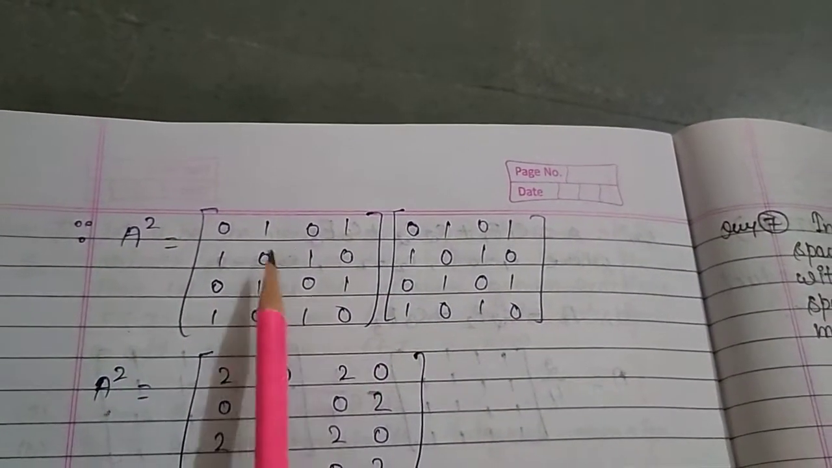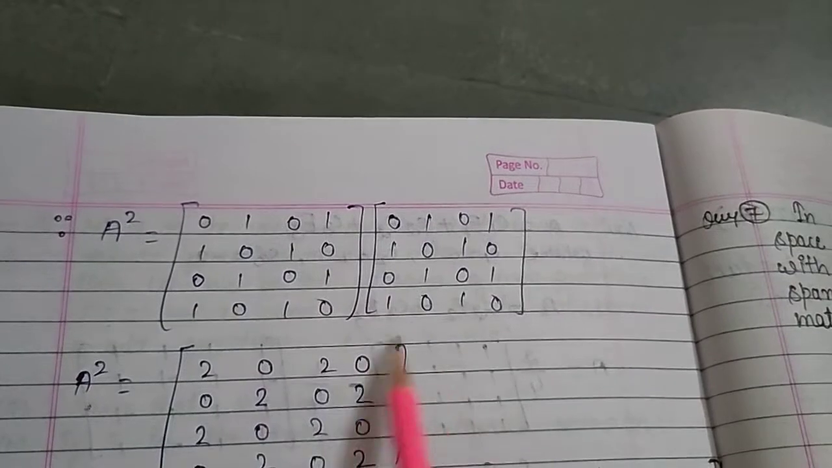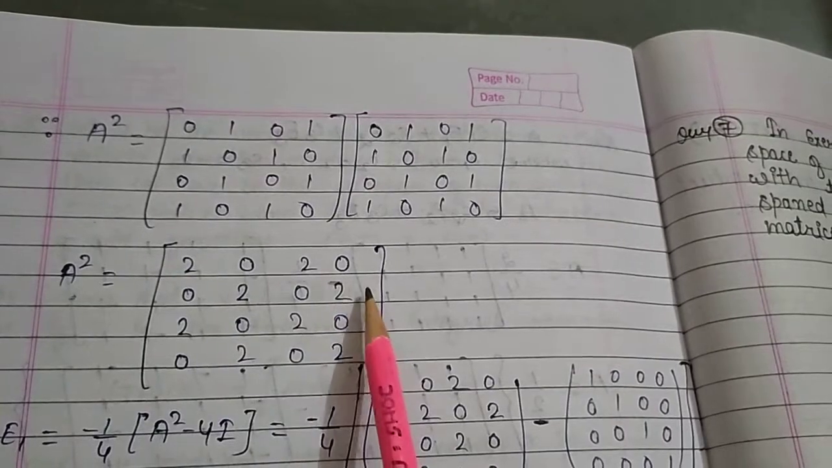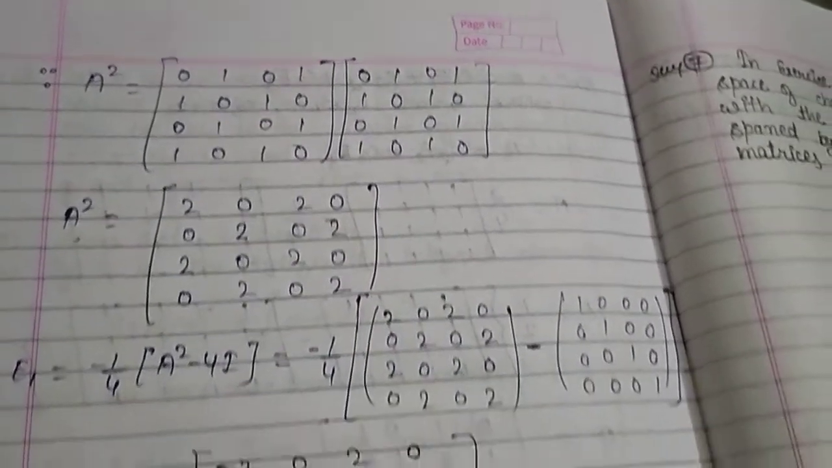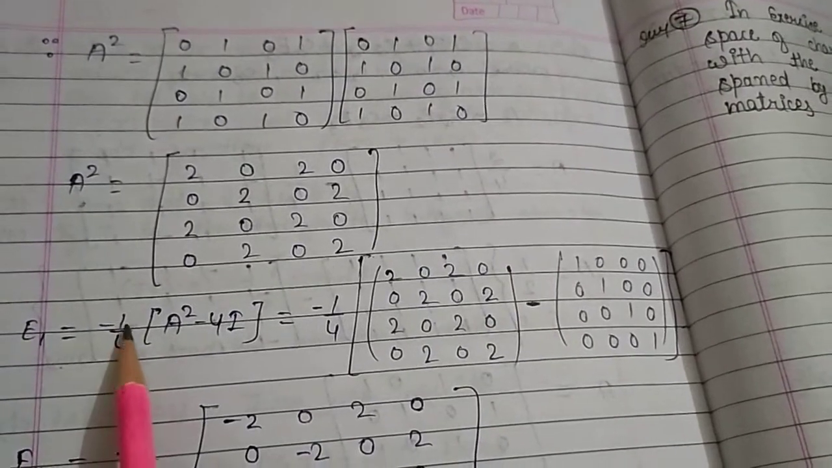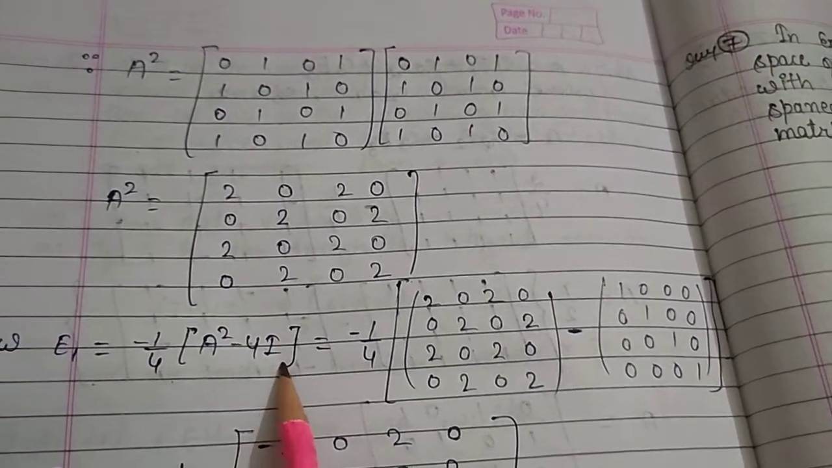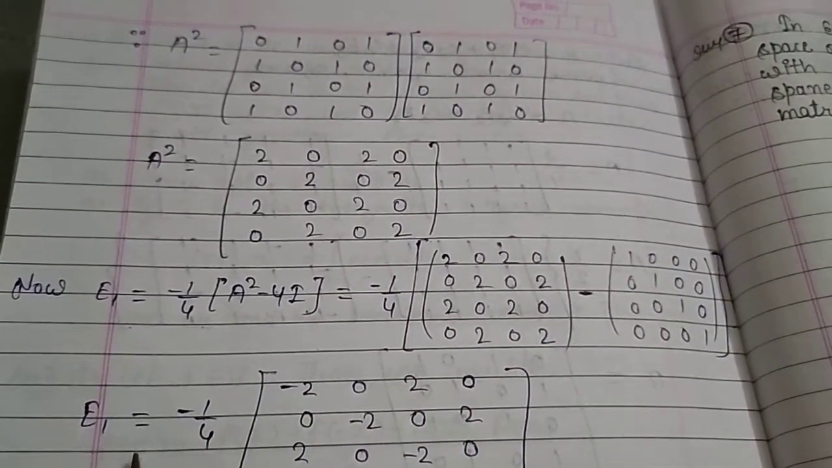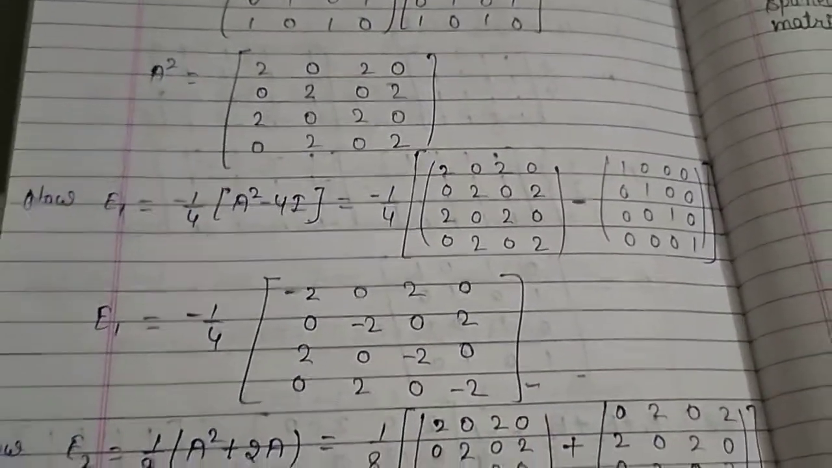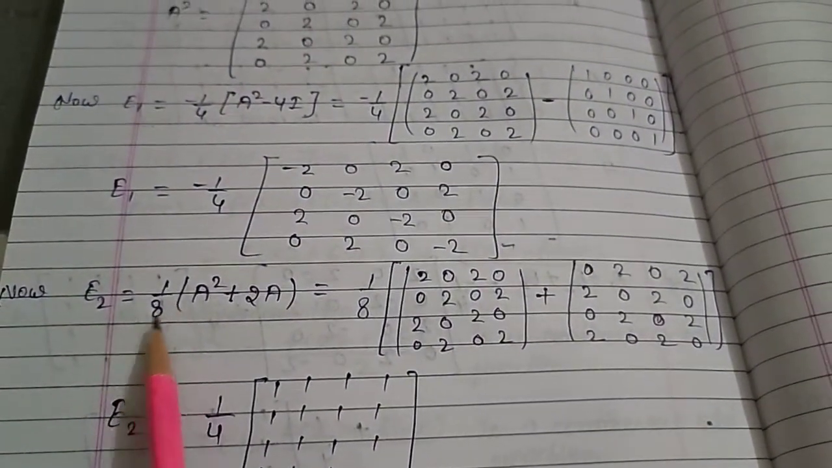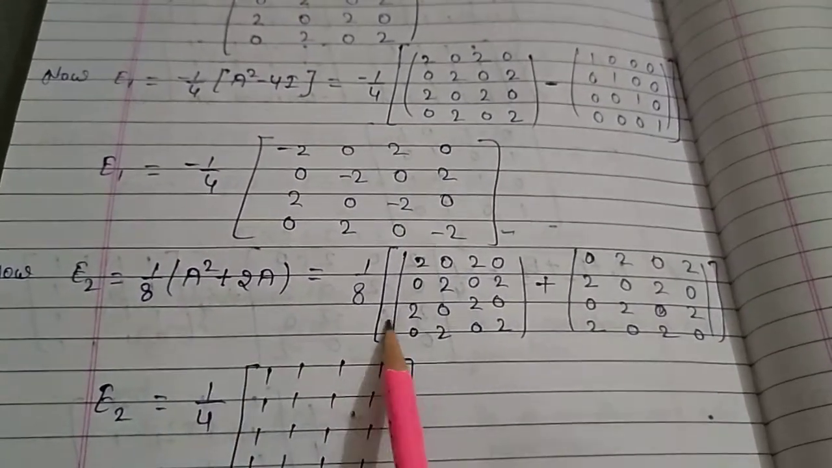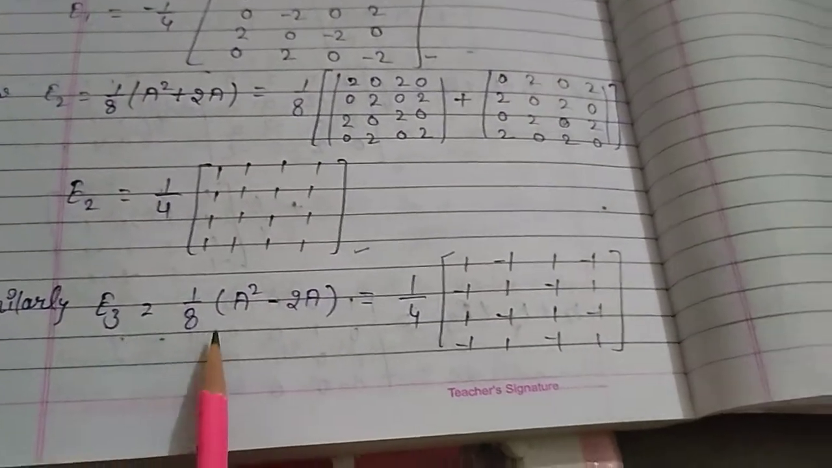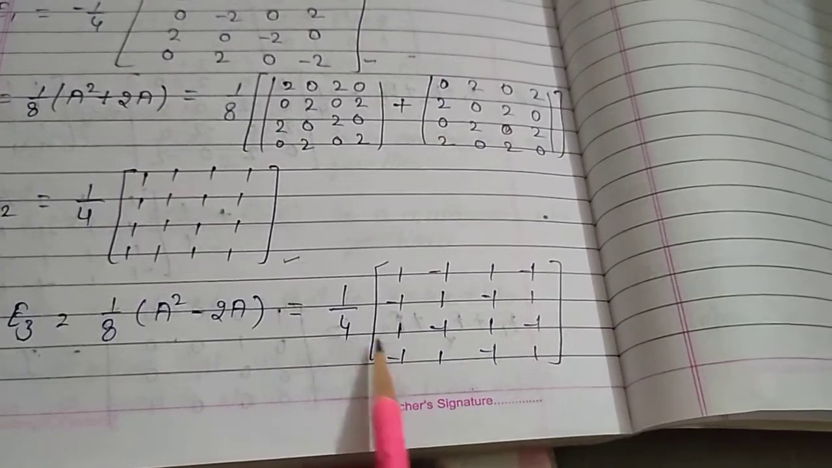Since A square equal A into A, multiplying, we get A square equal 2 0 2 0, 0 2 0 2, 2 0 2 0, 0 2 0 2. This is the matrix. Now E1 equal minus 1 by 4 into A square minus 4I. Then put the values of A square and 4I. Then E1 equals this one. And further E2 equal 1 by 8 into A square plus 2A. Then E2 equals this one. And similarly E3 equal 1 by 8 into A square minus 2A. Then E3 equals this one.